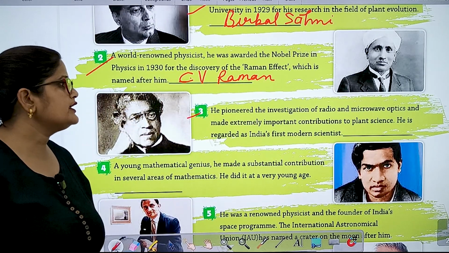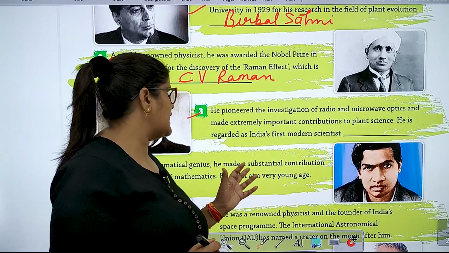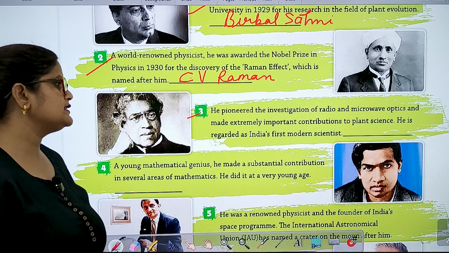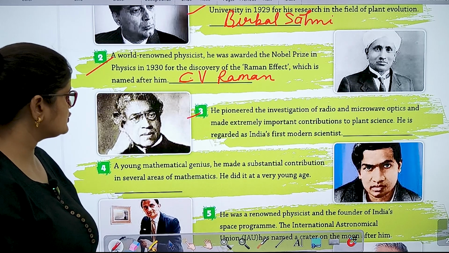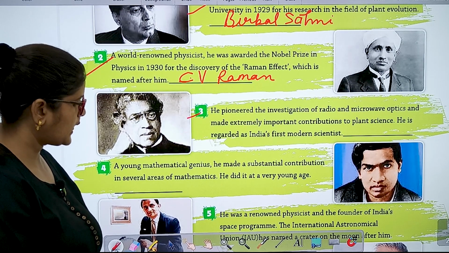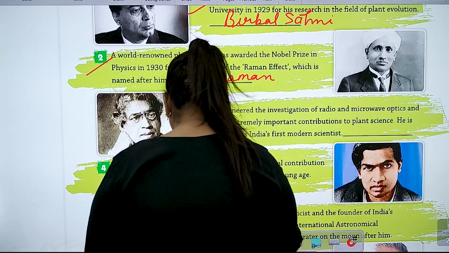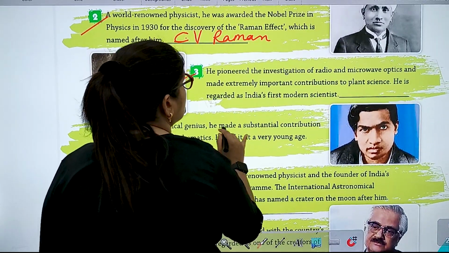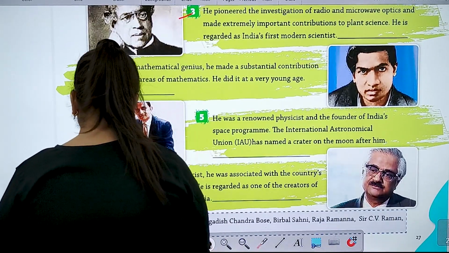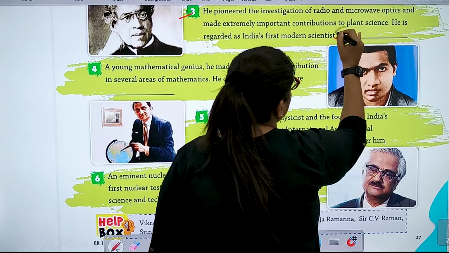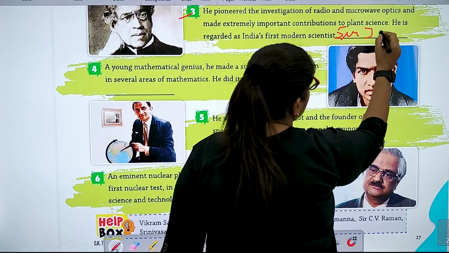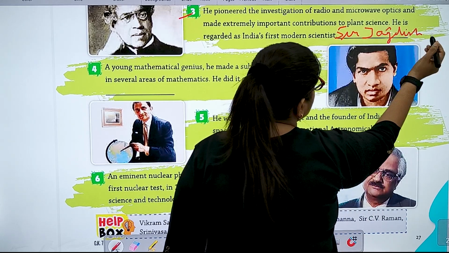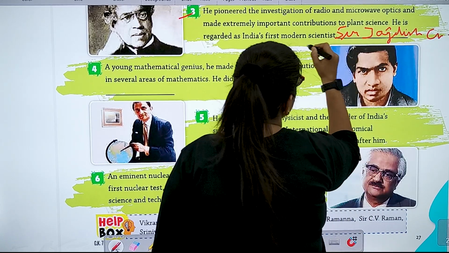Number 3, he pioneered the investigation of radio and microwave optics and made extremely important contributions to plant science. He is regarded as India's first modern scientist. So who is this? Number 3 is Sir Jagdish Chandra Bose.